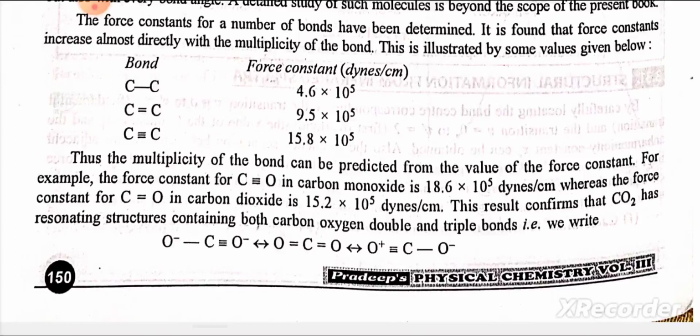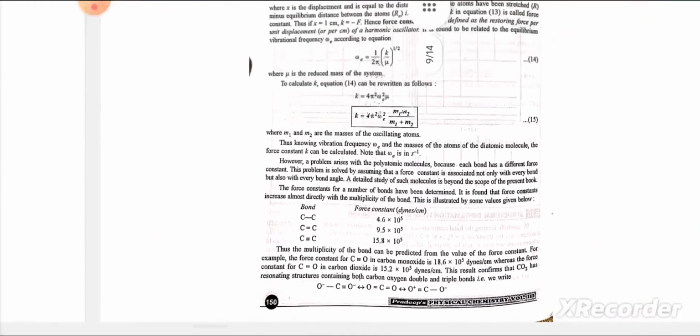For example, the force constant for the carbon-oxygen triple bond in carbon monoxide is 18.6 into 10 raised to the power 5 dynes per centimeter, whereas the force constant for carbon dioxide is 15.2 into 10 raised to the power 5 dynes per centimeter. This result confirms that CO2 has a resonating structure containing both carbon-oxygen double bond and triple bond.